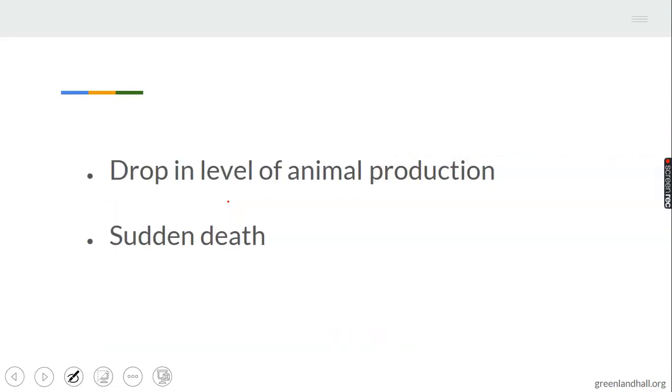Then drop in level of animal production is another symptom. Drop in level of animal production and sudden death. Drop in animal production is as well a common symptom of other farm animal diseases. Even sudden death is a common symptom.